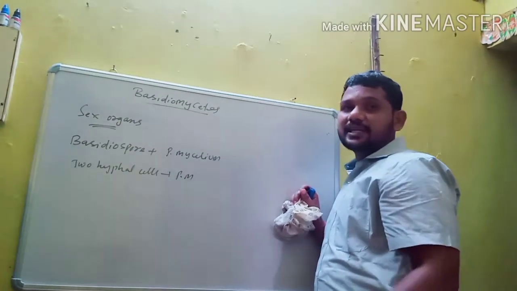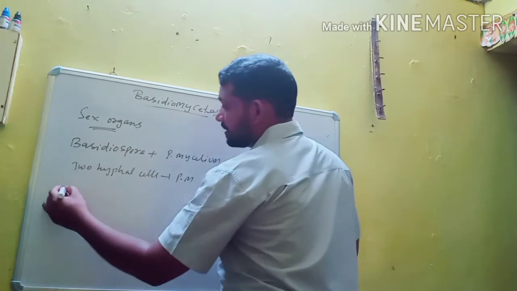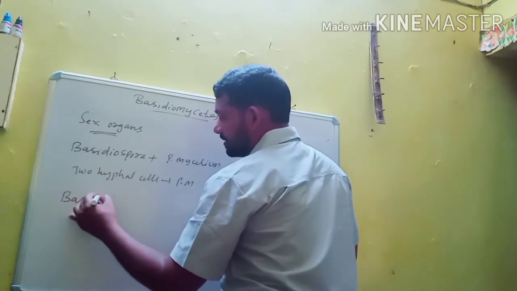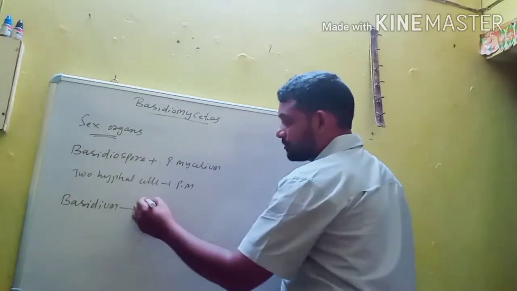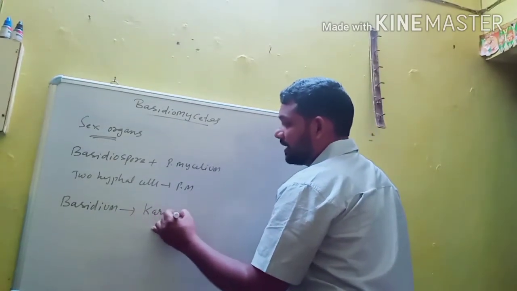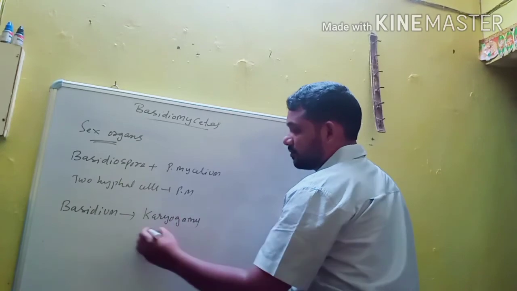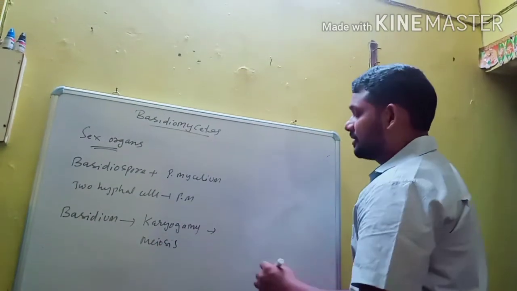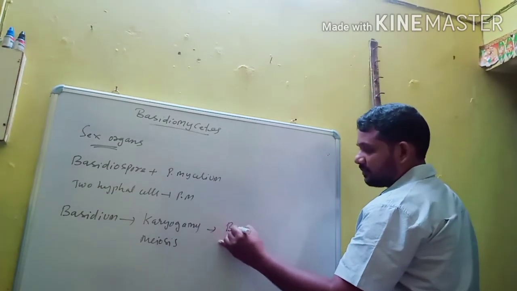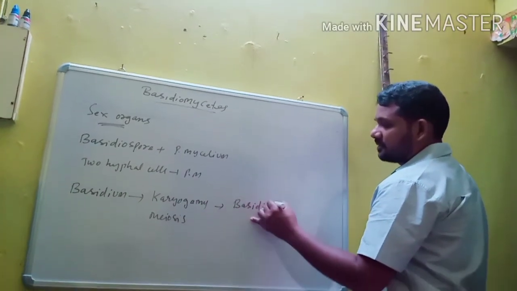Some of the dikaryophase cells act as basidium. The basidium is the site for both karyogamy and meiosis, and it produces haploid spores known as basidiospores.